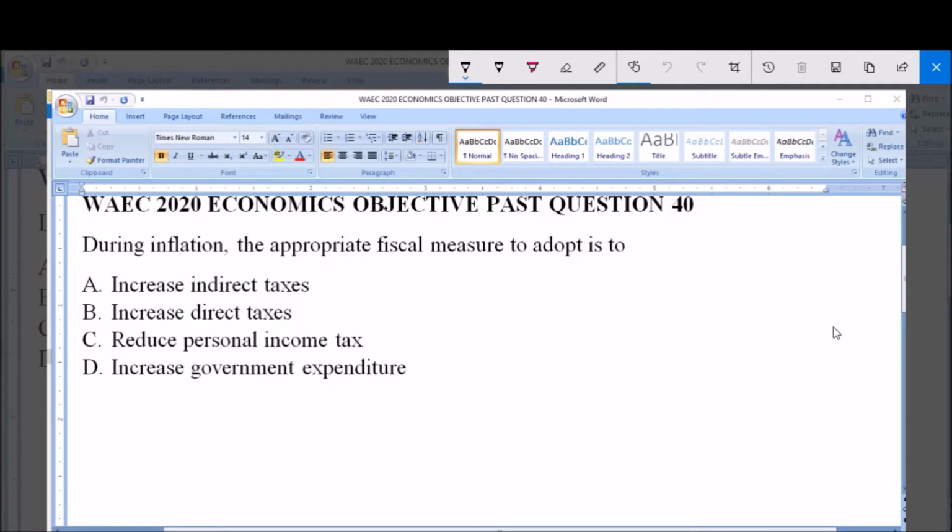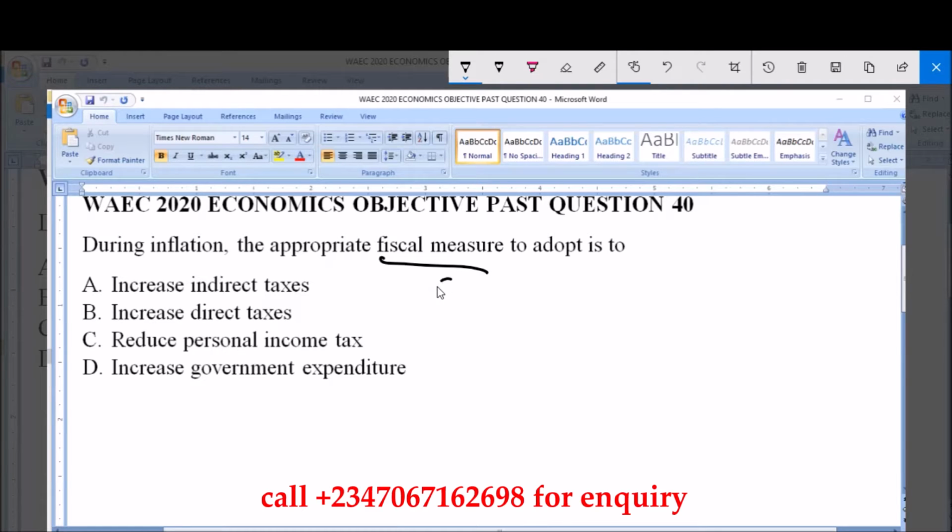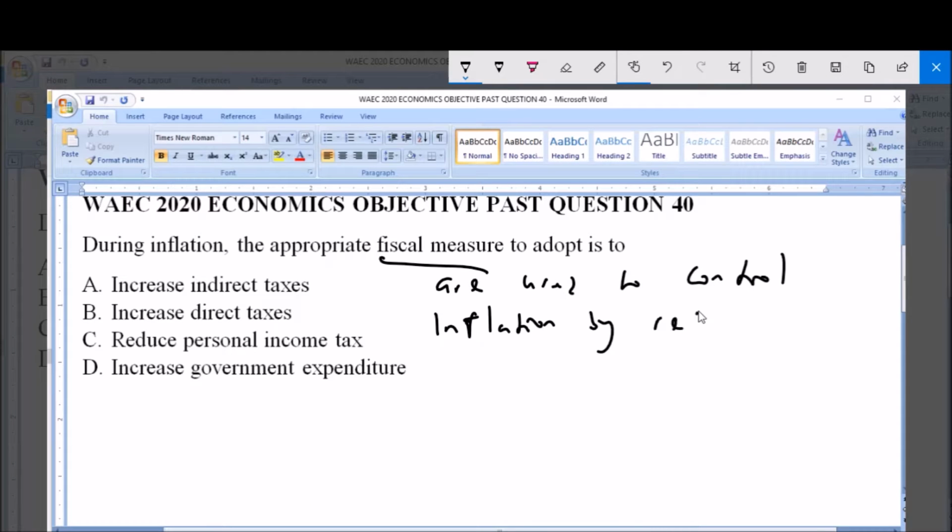During inflation, the appropriate fiscal measure to adopt is to: A. Increase indirect taxes, B. Increase direct taxes, C. Reduce personal income tax, D. Increase government expenditure. Now, fiscal measures are basically used to control inflation by reducing the